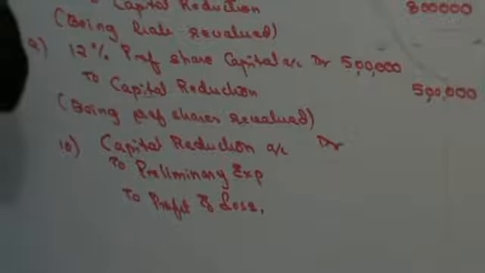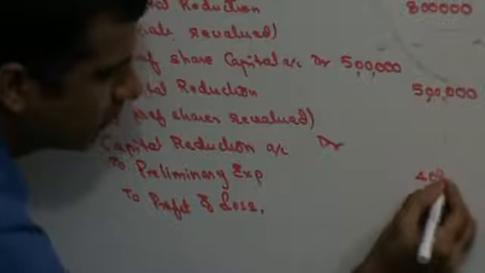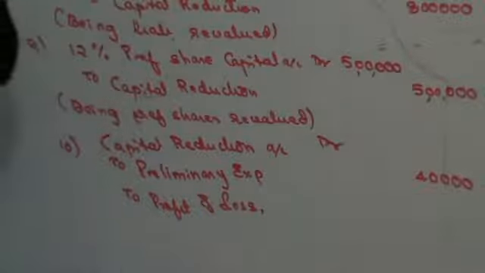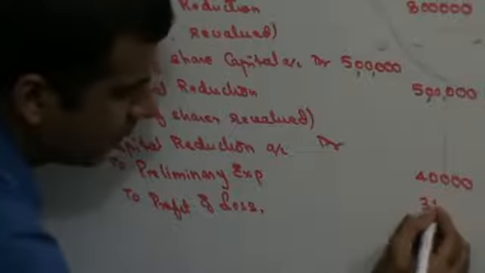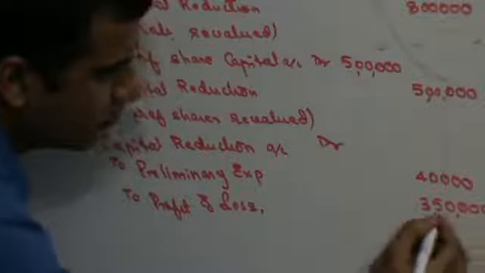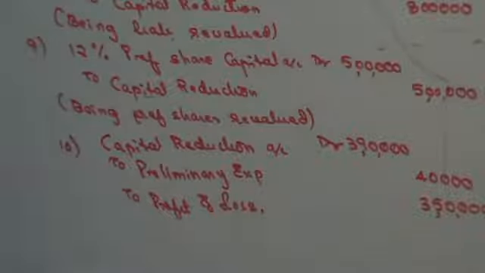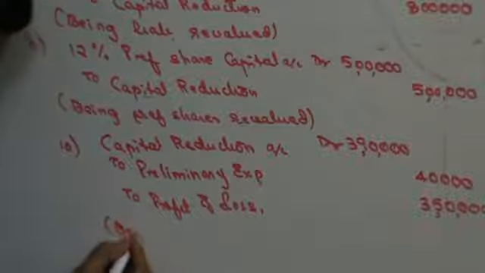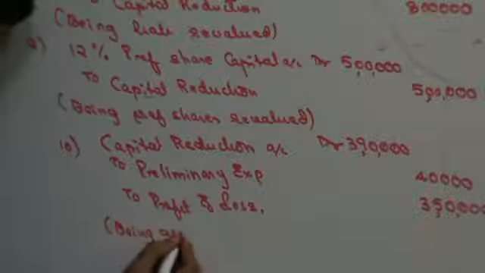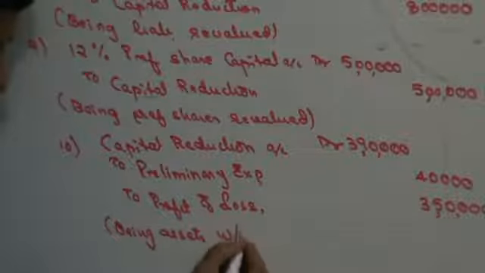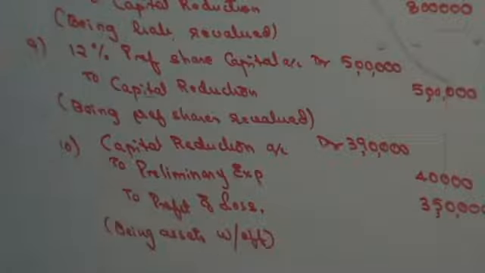Right? Preliminary expenses are 40,000 and profit and loss is 3,50,000. So this is 3,90,000. Right? Being assets written off. Right? Done.